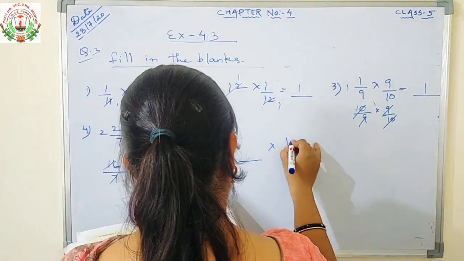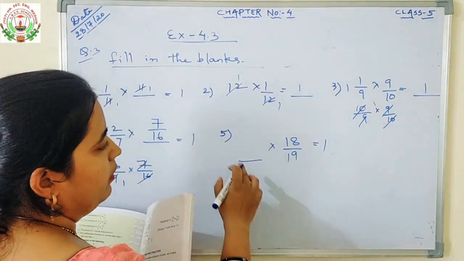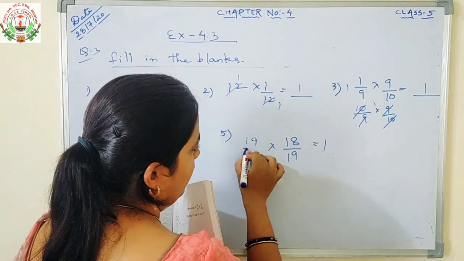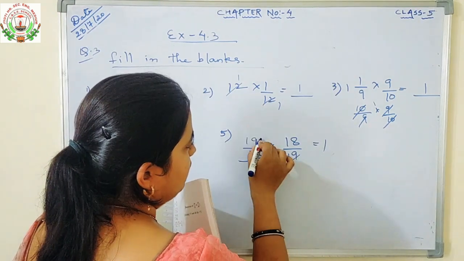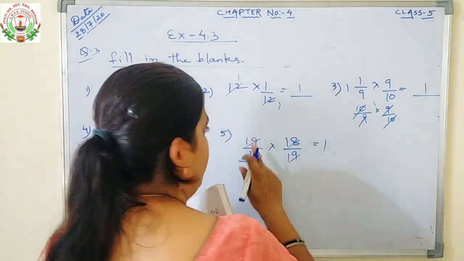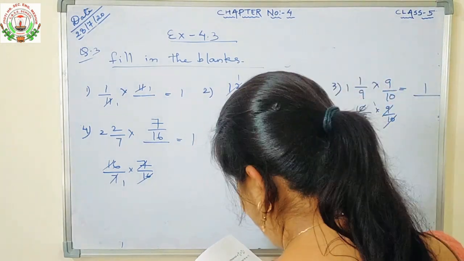Number 5 is dash into 18 upon 19 is equals to 1. Simply if we will write this reciprocal, it will cancel out leaving the number as 1. So 19 ones are 19 ones are 18 ones are 18 ones. The answer will be 1. So in the blank what will come? 19 upon 18.